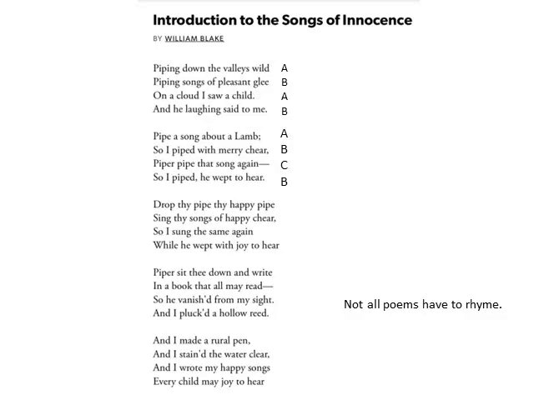So the rhyme scheme is A, B, C, B. So a single poem can have different rhyme schemes in different stanzas. Again, not all poems need to have a rhyme scheme.